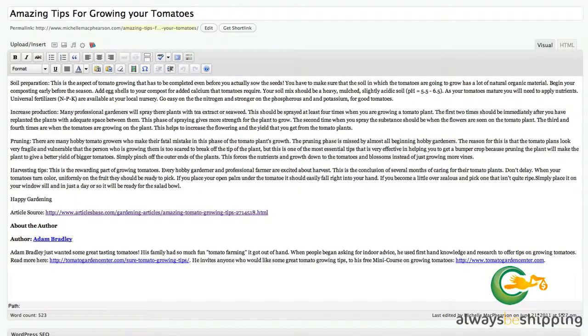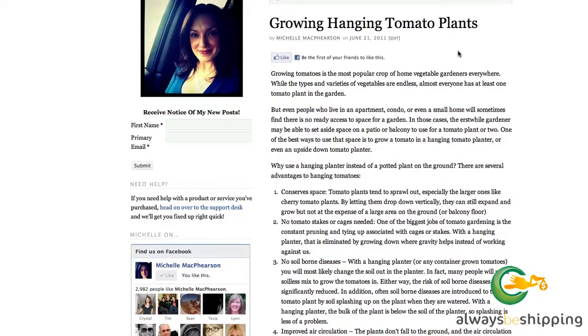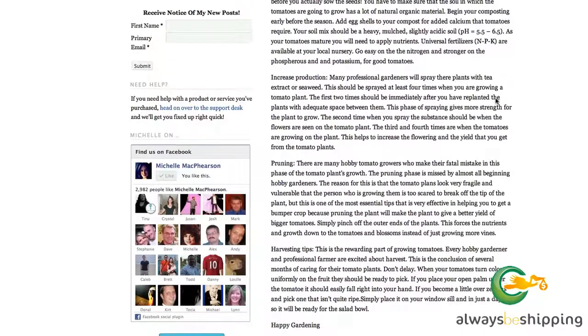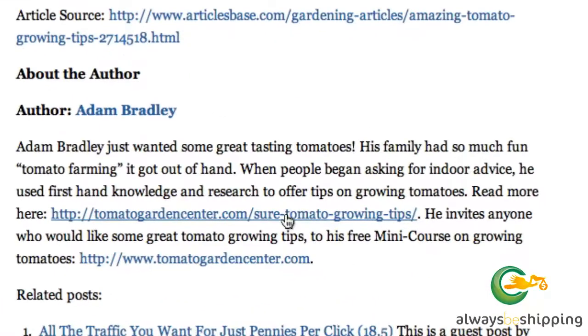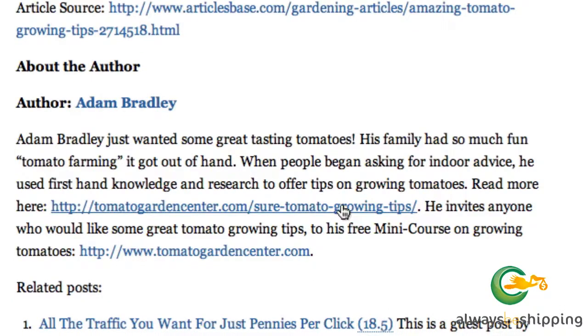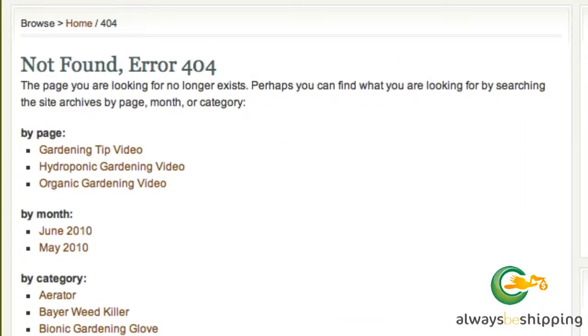Oh, whoops, I just published that. And then we'll take a peek at how it actually looks once it is published. There it is. And again, we still need our personal introduction and that sort of thing. Now, here's something for you as well. I have Broken Link Checker installed on my WordPress blog, and you'll see that this link has a line through it. That means that this link is actually not live anymore. It looks like his main site is, but this exact URL is no longer available. And when we go there, we see, yes, that's no longer available.